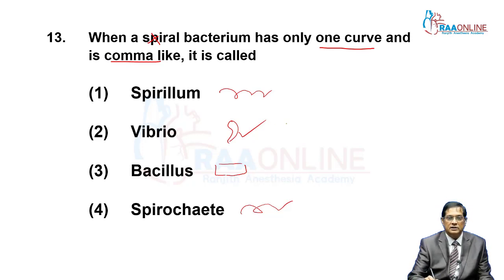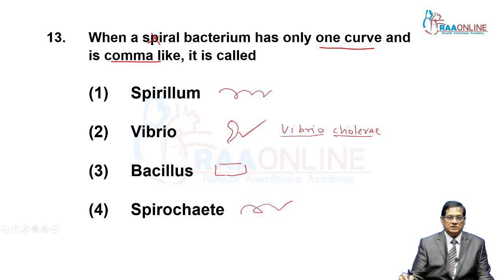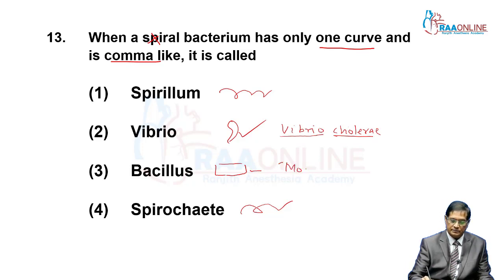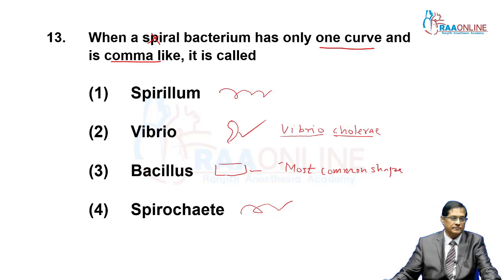A very good example is Vibrio cholerae, the cholera causing bacterium. Bacillus is rod shaped bacteria and is the most common shape of bacterial cell.